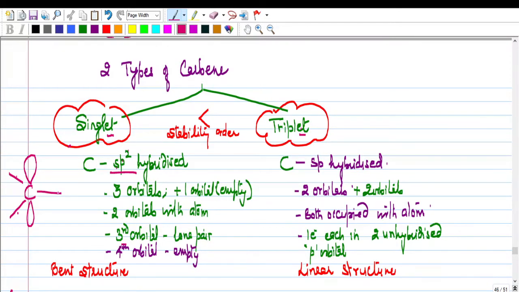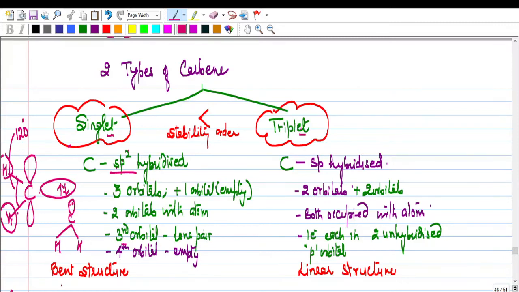These are the 3 orbitals. Out of these 3, 2 are occupied, say, with hydrogen, monovalent atom. Okay, and this one, the third one, is actually occupied with a lone pair. Okay, so if you see, this can also be drawn as, and you can see this is the lone pair. Okay, both the electrons are in opposite spin, so the bond angle between them is 120 degrees, right? So there are two atoms attached to the carbon and a lone pair.